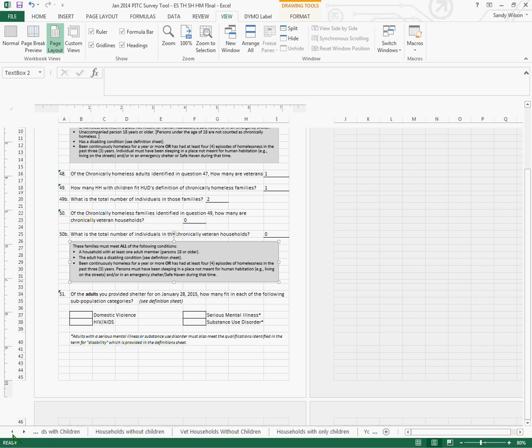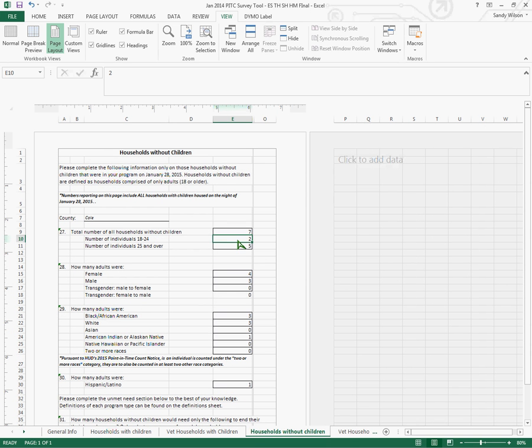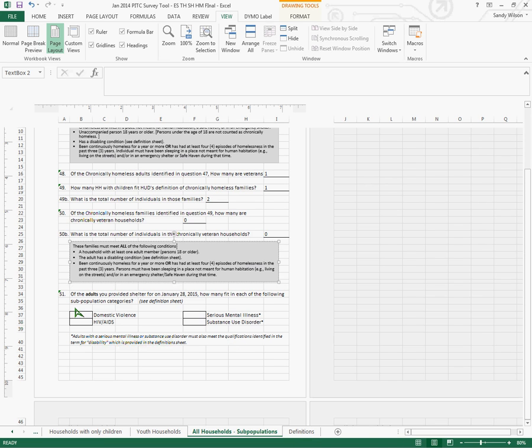So when we go back and we look at our 3 different household types, we see here that we had 4 adults here, and we had 7 adults here. That's a total of 11. And households with only children, of course, would not have any adults. For question 51, we are looking at a total number of adults of 11.